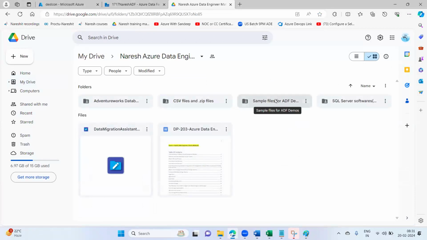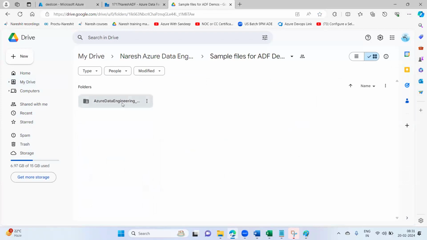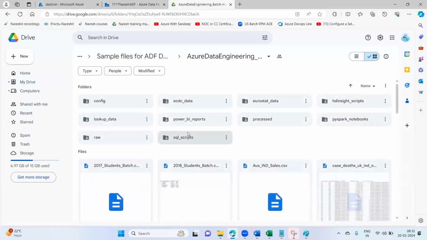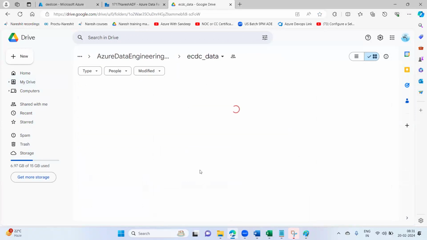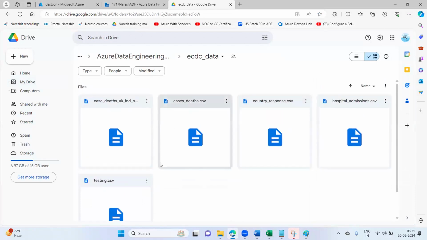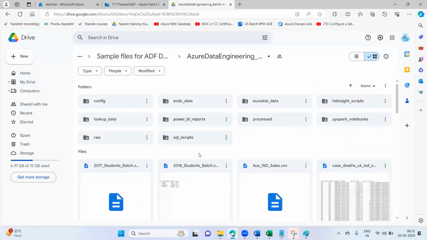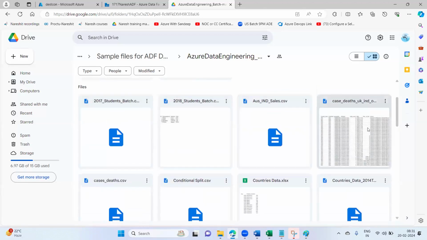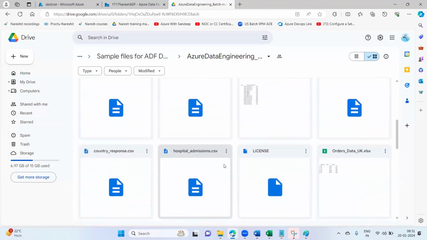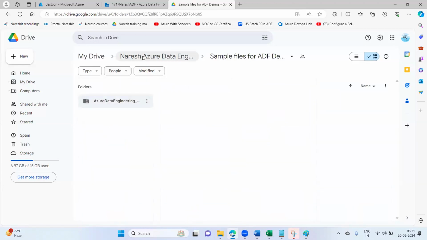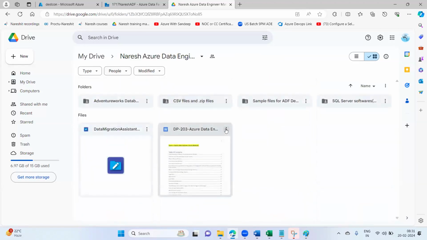This carries all the files that we are considering in our labs. We have a lot of ECDC data files here. Download each and every folder, guys.